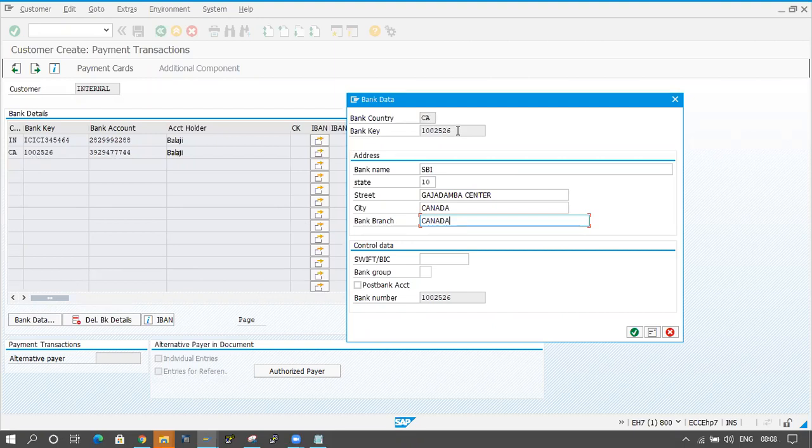Okay, so we have to maintain proper data whenever we are entering the data in the bank details. At that time we have to check that bank country key and bank key is available or not in the table level. If it is available then it is okay, if it is not available then it will show this type of pop-up. So that Canada bank is not available, we have to create it. Okay, click on OK button.